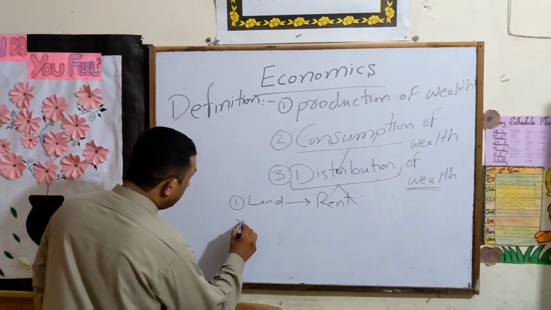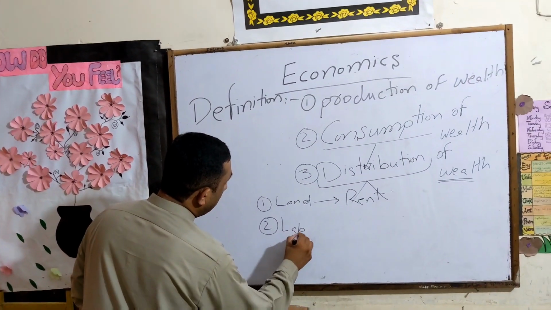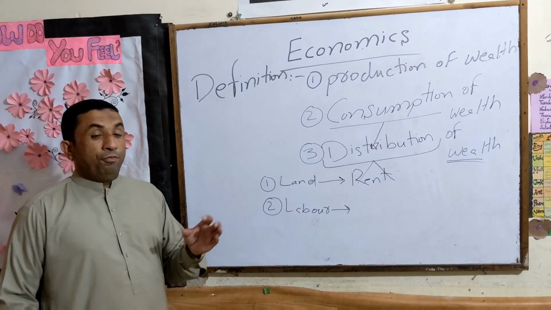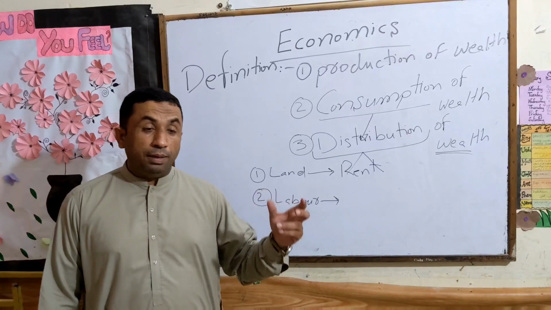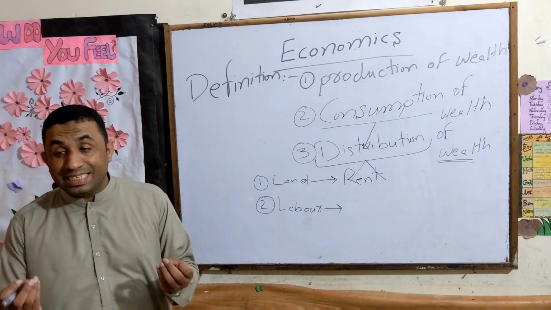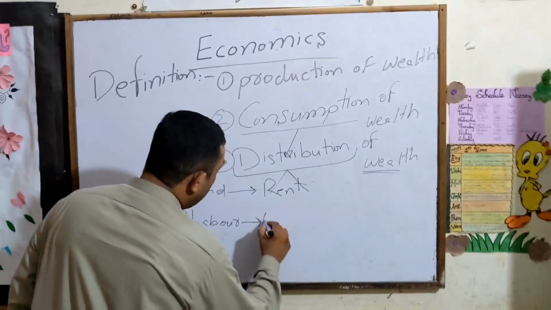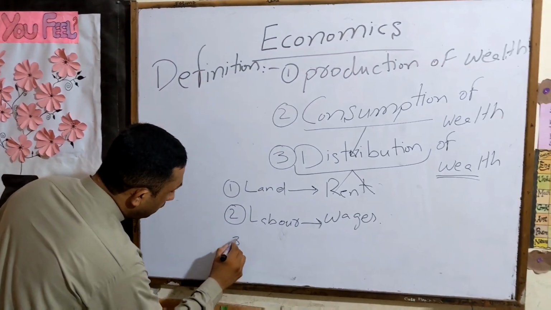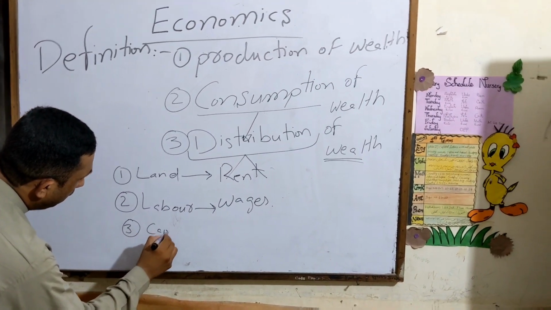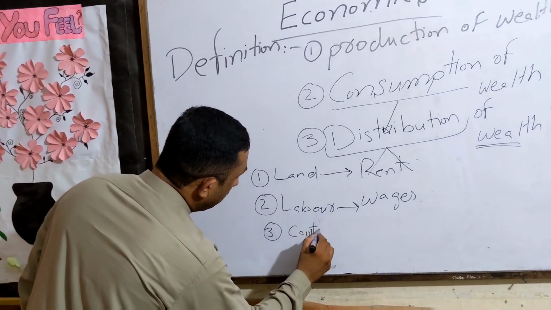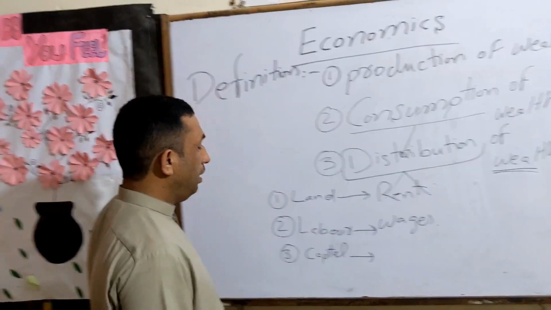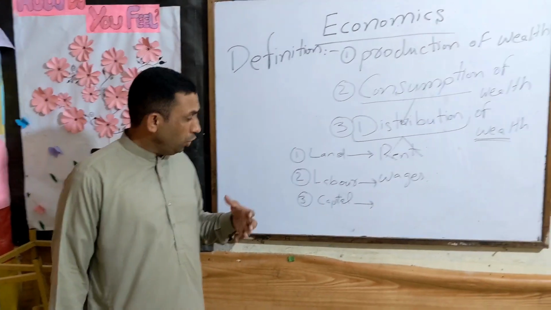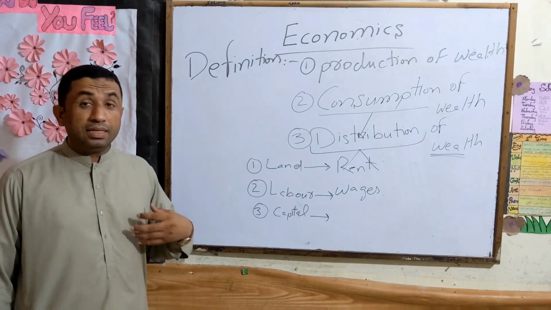And secondly, the labor. The money you give to the labor is called the wages. And third, the capital. Which part of wealth do you pay for the capital? That is called the interest.